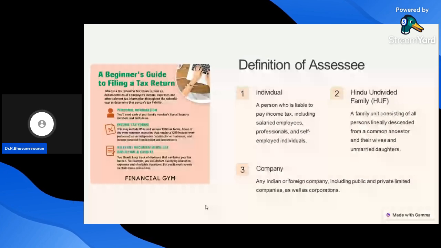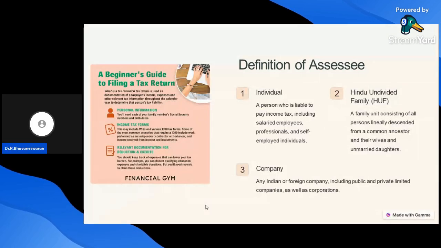What is meant by individual assessee? An individual assessee is a person who is liable to pay income tax, including salaried employees, professionals, and self-employed individuals. Second one, Hindu undivided family. A Hindu undivided family is a family unit consisting of all persons lineally descended from a common ancestor, their males and their unmarried daughters.